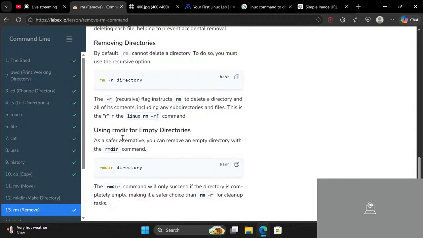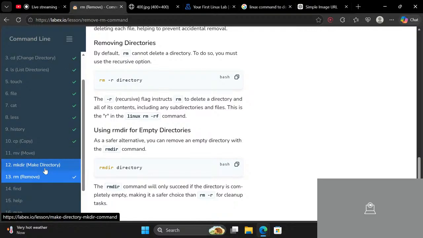Anyhow, use rmdir just like I said. rmdir is for empty ones, and rm is for the folder which has files inside it, when you want to delete each one of them. So we have done mv, mkdir, rm.